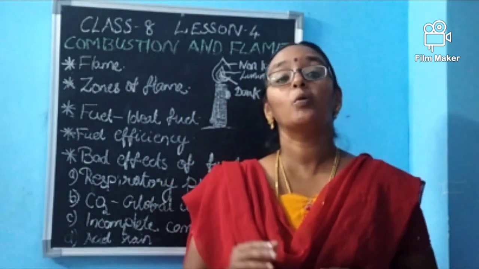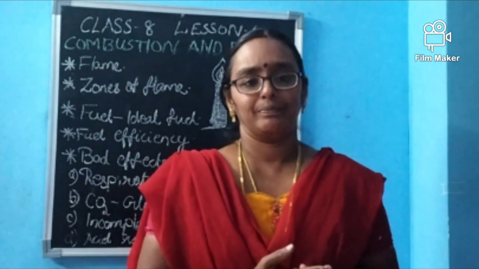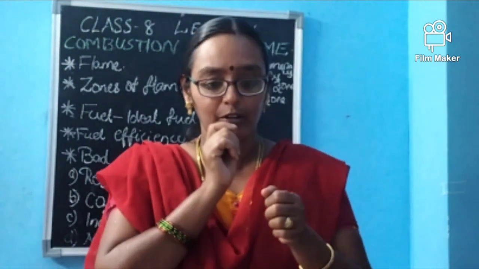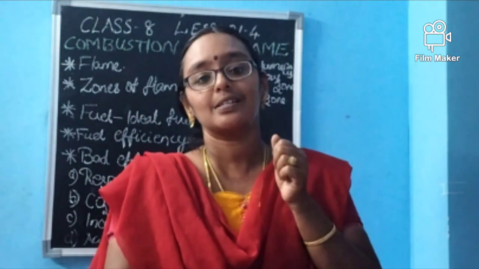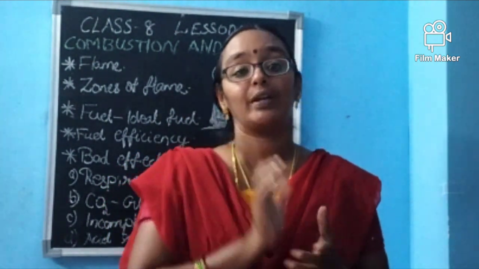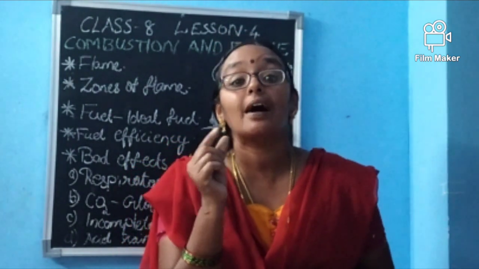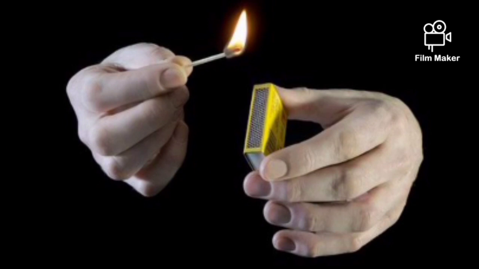Okay, now we are moving to flame. What is flame? You can see a flame, no? If you strike a matchstick on the matchbox, we can see the flame. So, what all things are there in a flame? You can see this flame has different parts. The yellow part you can see, right, ma? Below it, the part is not that yellow, a light tinge of black color is seen, and above it a small light can be seen on the top.